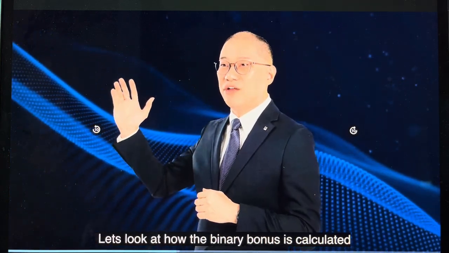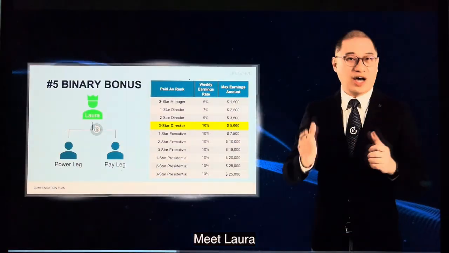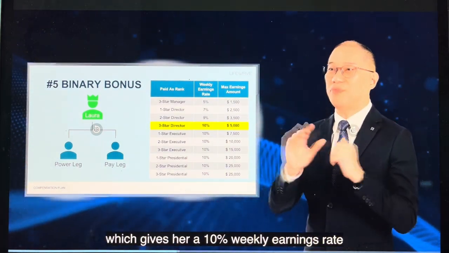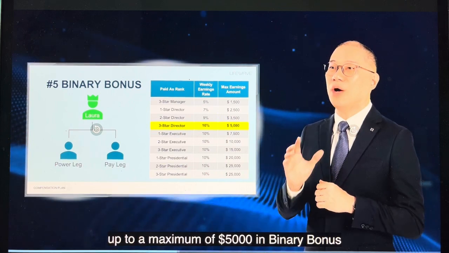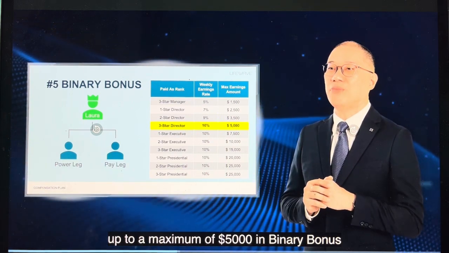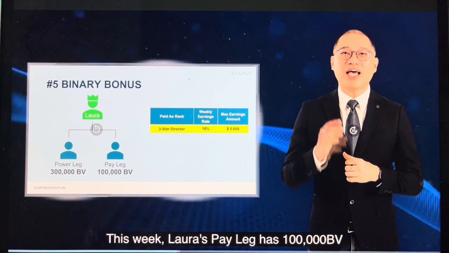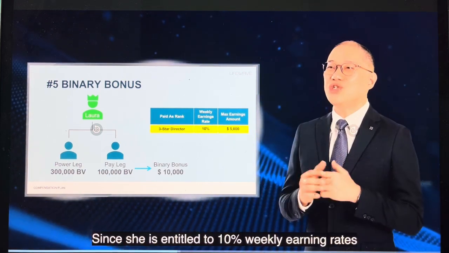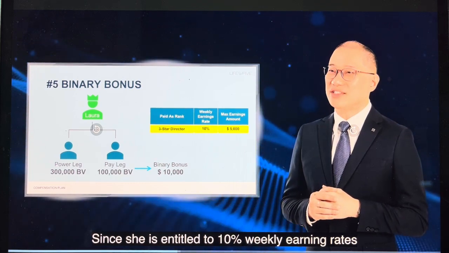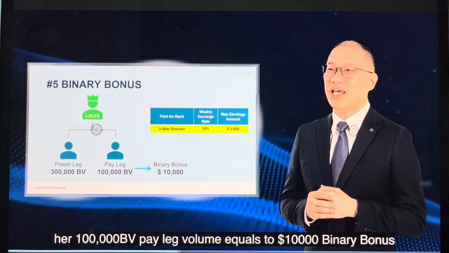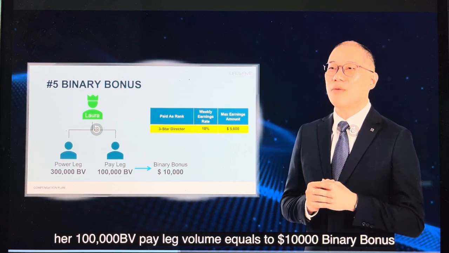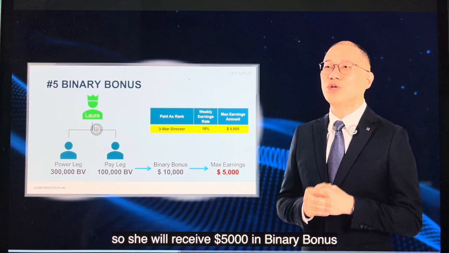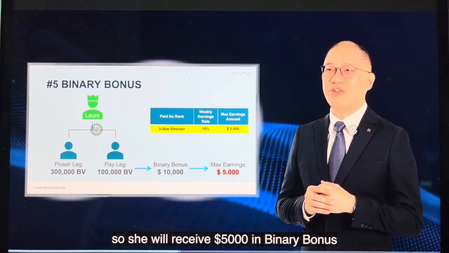Let's look at how the binary bonus is calculated. Meet Laura. She qualified as a 3-star director, which gives her a 10% weekly earning rate, up to a maximum of 5,000 in binary bonus. This week, Laura's pay leg has 100,000 BV and her power leg has 300,000 BV. Since she is entitled to a 10% weekly earning rate, her 100,000 BV pay leg volume equals 10,000 binary bonus. However, Laura is capped at her pay rank, so she will receive 5,000 in binary bonus.